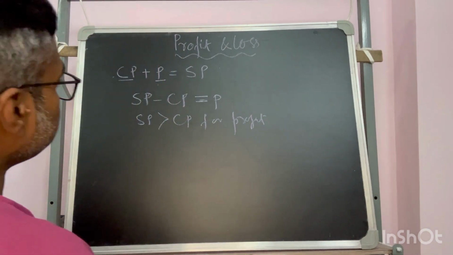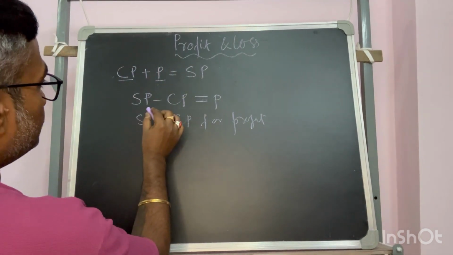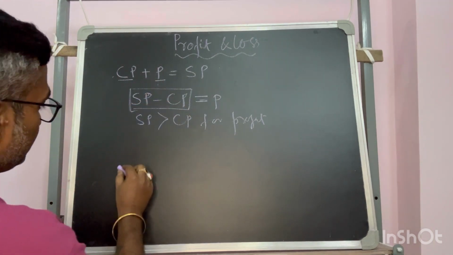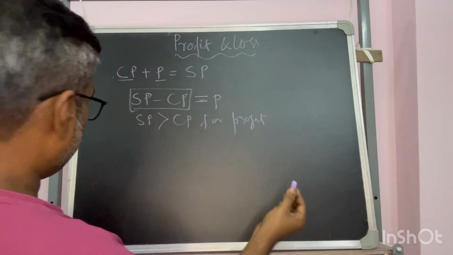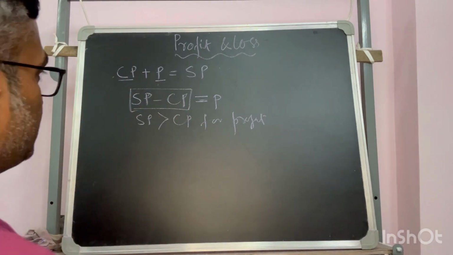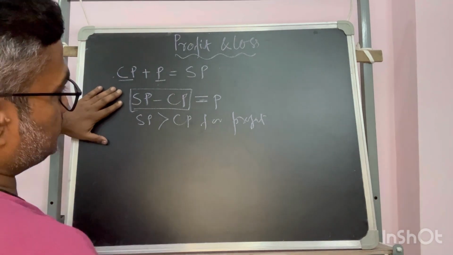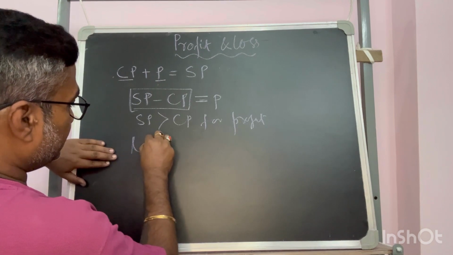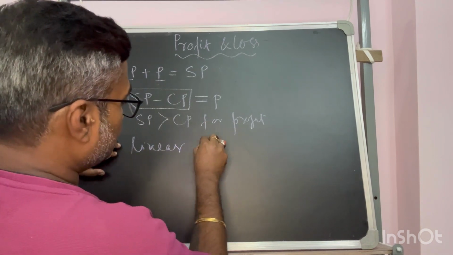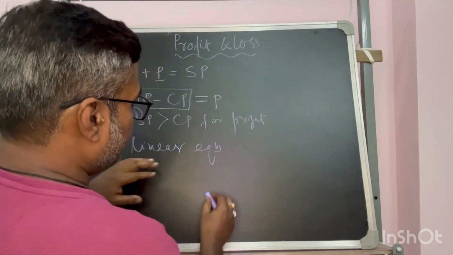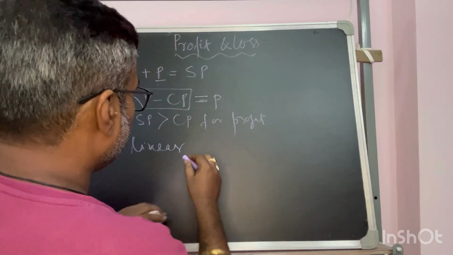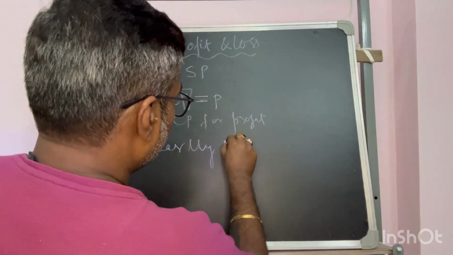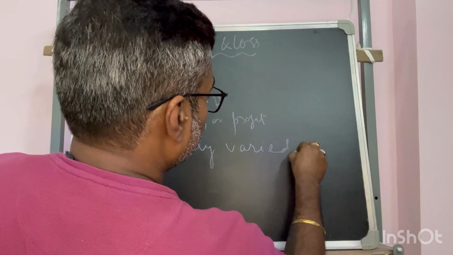Okay. So how much more? This much more. If you are aware of the unitary method, this sell price and cost price is a linear equation that follows, a linearly varied equation.